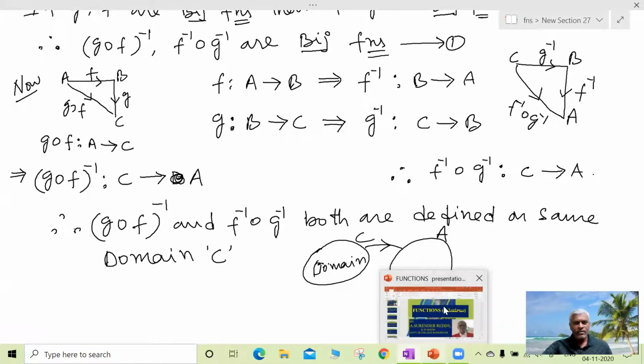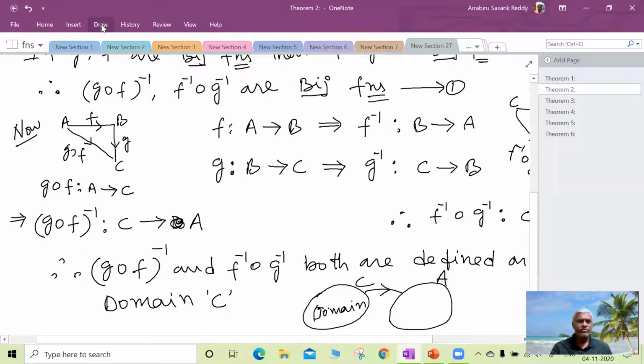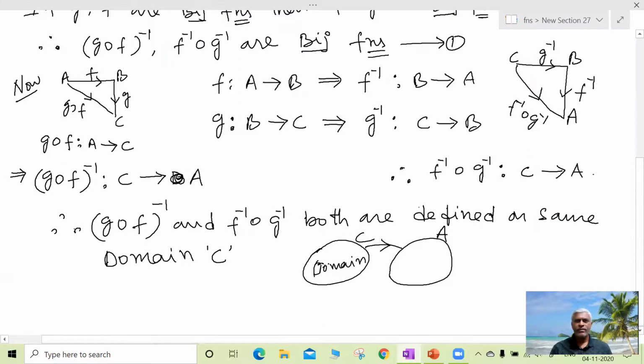G circle F inverse is also C to A and F inverse circle G inverse also C to A. So let us name this the second part.